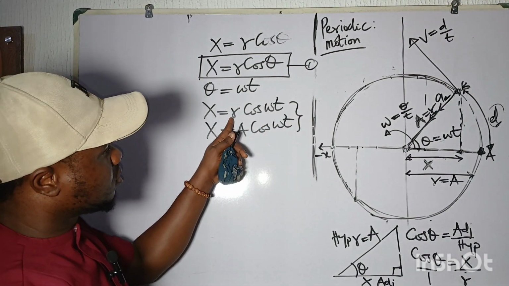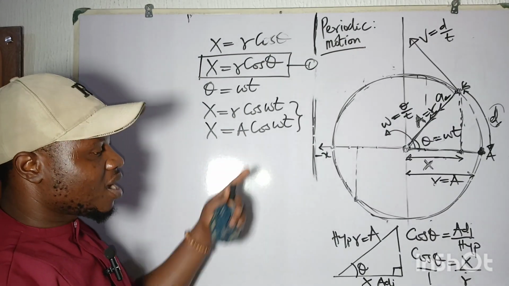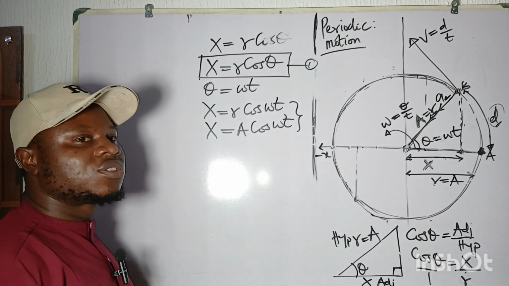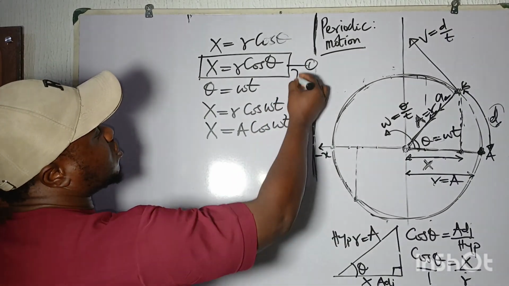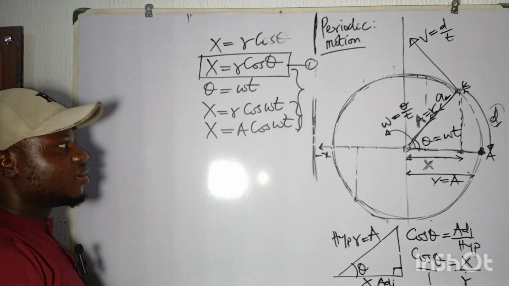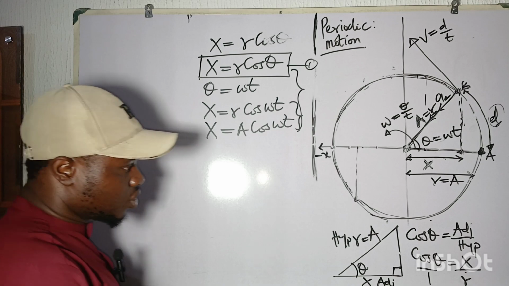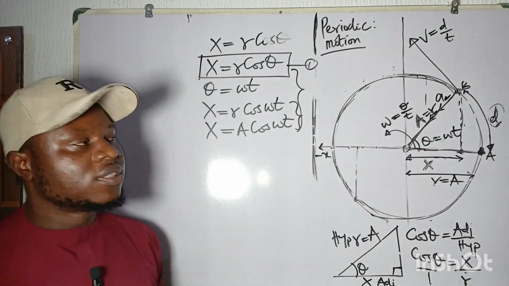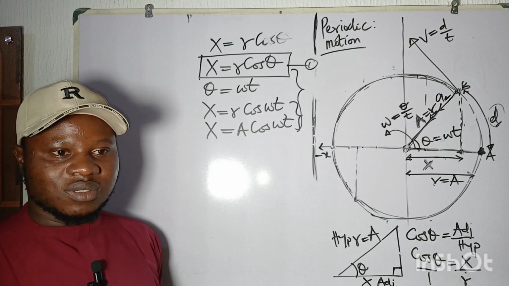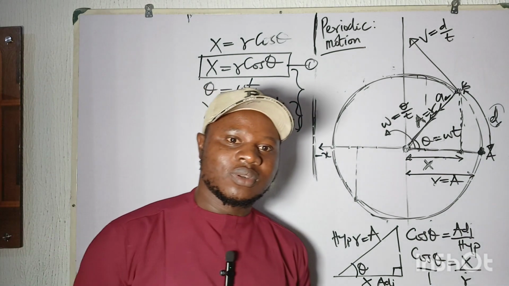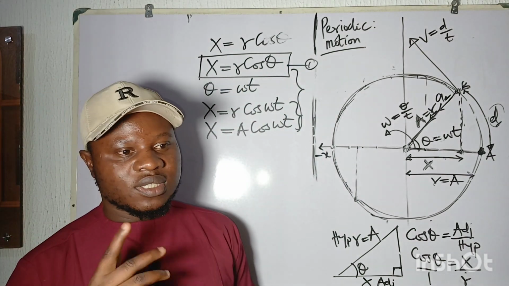Because r is equal to A. R is the radius, and radius is also the amplitude. So these equations are the same thing. And this is the equation for the displacement of this body undergoing periodic motion. See you in the next video, which is the acceleration.